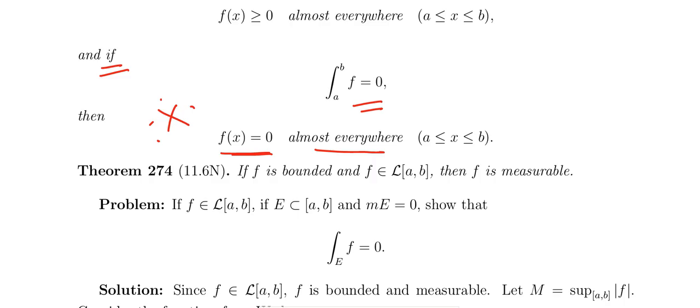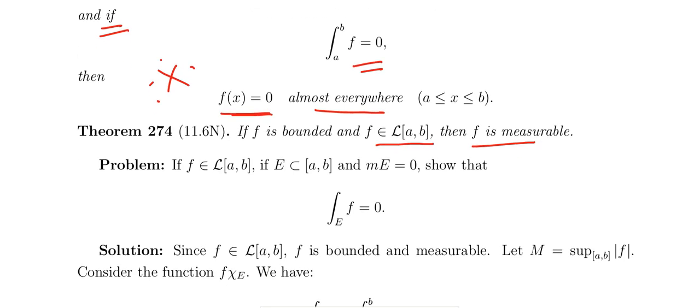If f is bounded and f is Lebesgue integrable on [a, b], then f is measurable. F is bounded and f belongs to the Lebesgue integrable functions on [a, b], then f is measurable. So that is all very important. If a function is bounded and Lebesgue integrable, then that function is measurable.